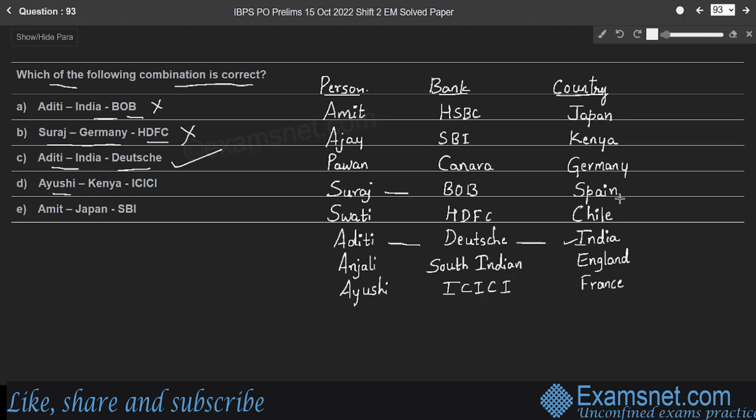Whereas, Ayushi, Kenya, ICICI. Ayushi has an account in ICICI but is not traveling to Kenya, so which is wrong. And Amit, Japan, SBI. So, Amit is traveling to Japan but does not have an account in SBI. Therefore, option C is the right answer.